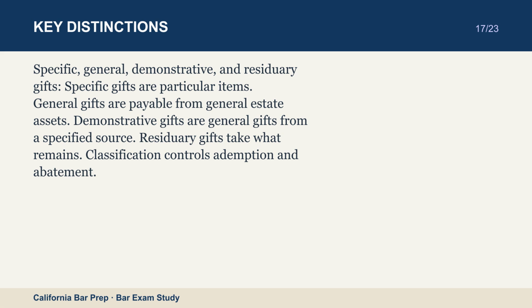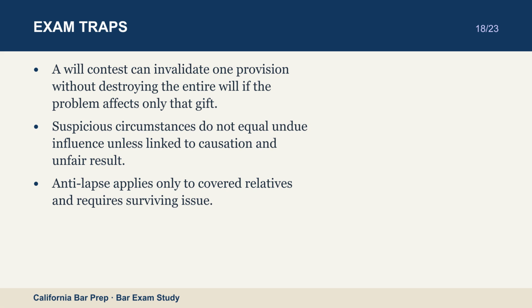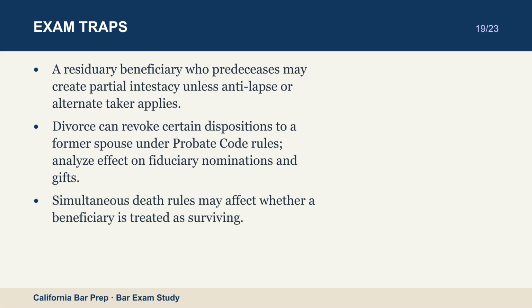A will contest can invalidate one provision without destroying the entire will if the problem affects only that gift. Suspicious circumstances do not equal undue influence unless linked to causation and unfair result. Anti-lapse applies only to covered relatives and requires surviving issue. A residuary beneficiary who predeceases may create partial intestacy unless anti-lapse or alternate taker applies. Divorce can revoke certain dispositions to a former spouse under probate code rules. Analyze effect on fiduciary nominations and gifts. Simultaneous death rules may affect whether a beneficiary is treated as surviving.